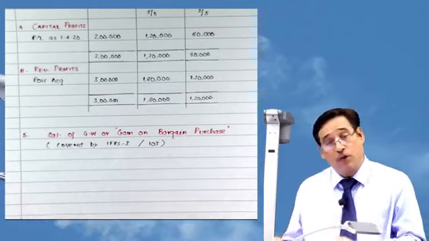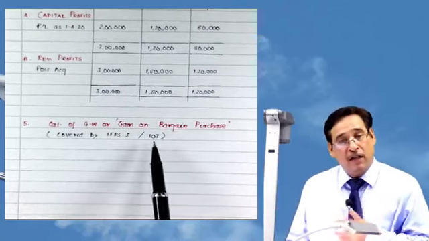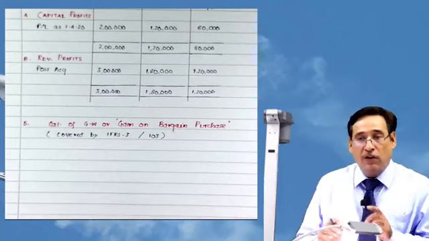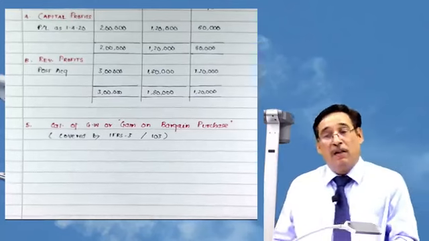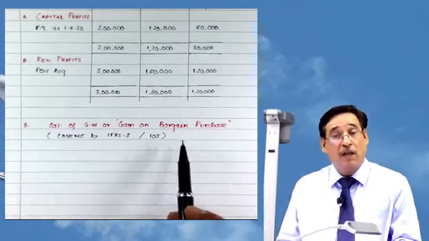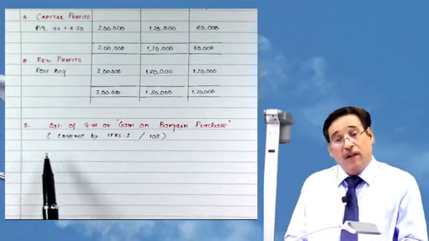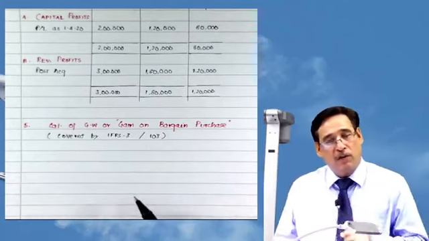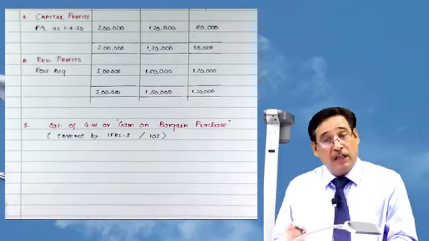That means we have to do the calculation of goodwill in the light of Ind AS 103 or IFRS 3. Calculation of goodwill is not governed, as I have been saying time and again, by Ind AS 110. There is no provision for that. In fact, Ind AS 110 or IFRS 10 clearly states that goodwill calculation will be based upon IFRS 3. So we have to take that point into account.